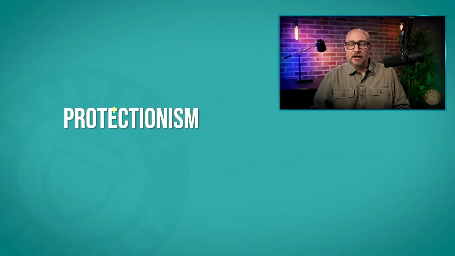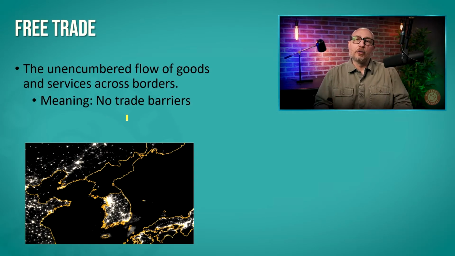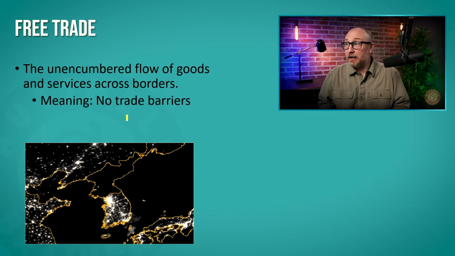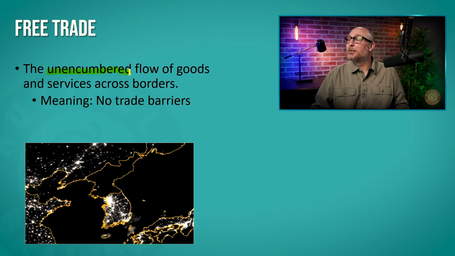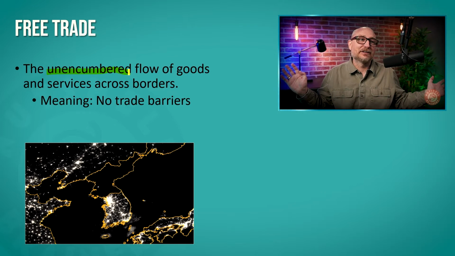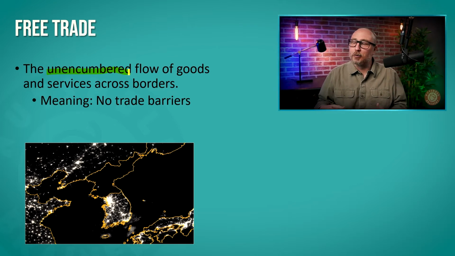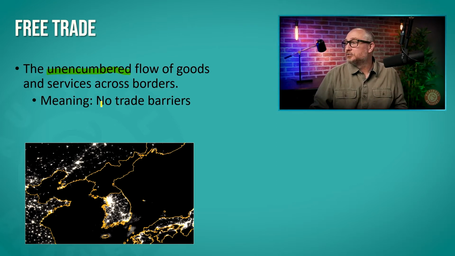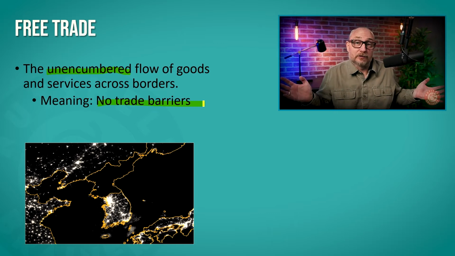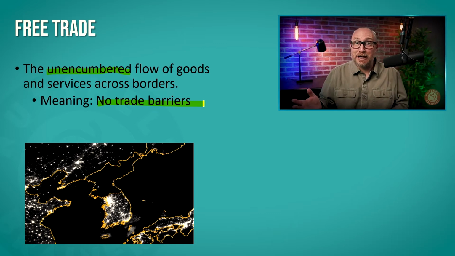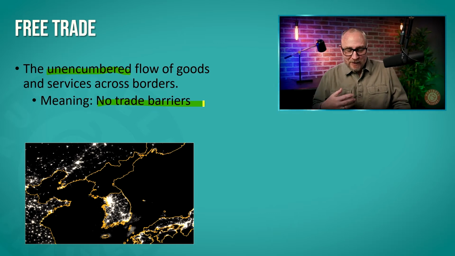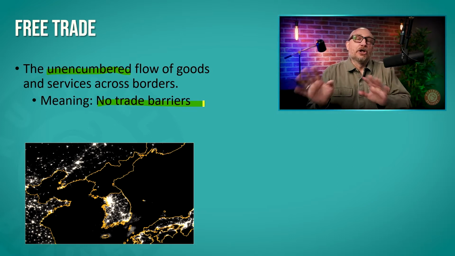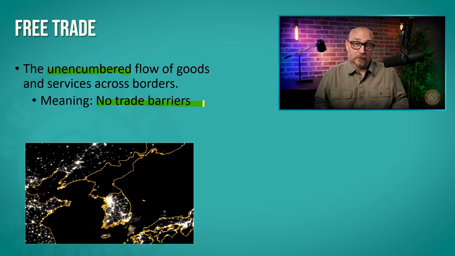So if we pull this on up, let's get into this. Now, first of all, we've discussed the idea of free trade, the idea that there is an unencumbered flow of goods and services across borders around the world. In other words, no trade barriers. That's what unencumbered trade means. No trade barriers. The thing is, there is no such thing as absolute free trade. No such thing as free trade.